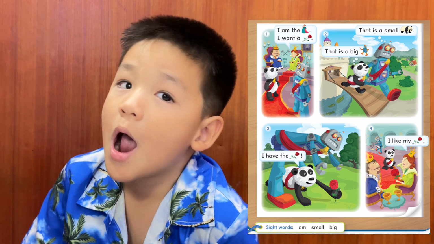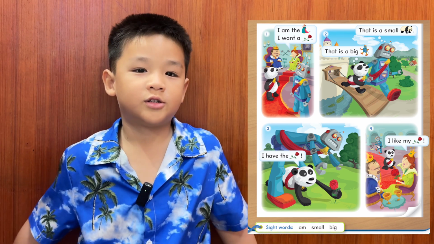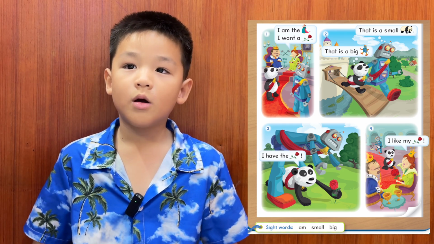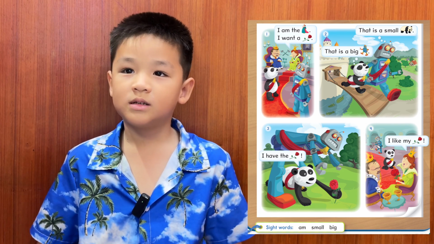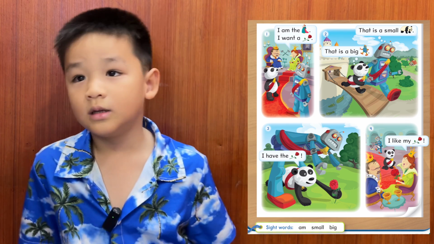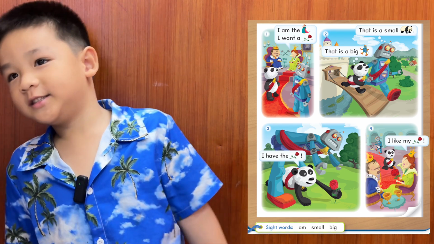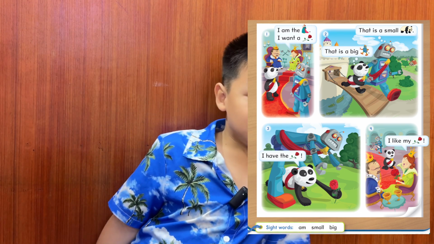That is a small bear. Panda. Yes. And look at the panda. What does he say? That is a big robot. Yes.